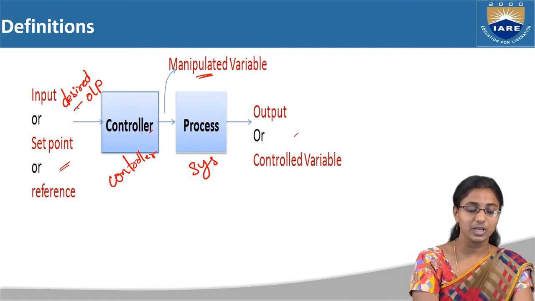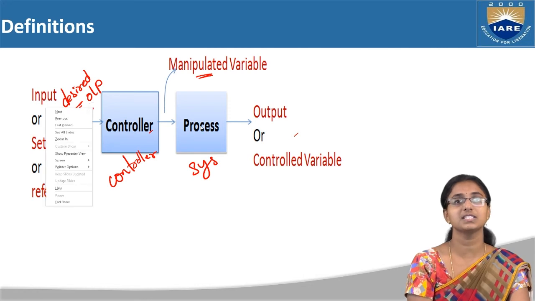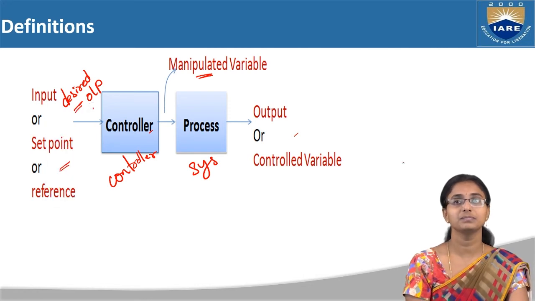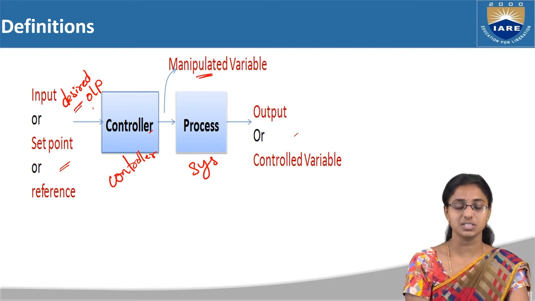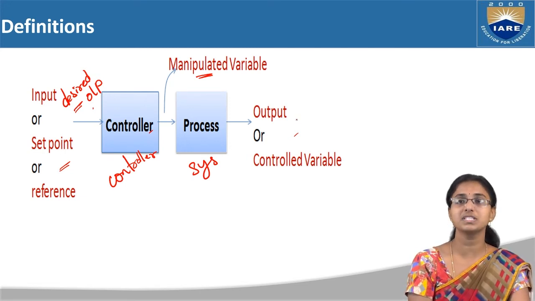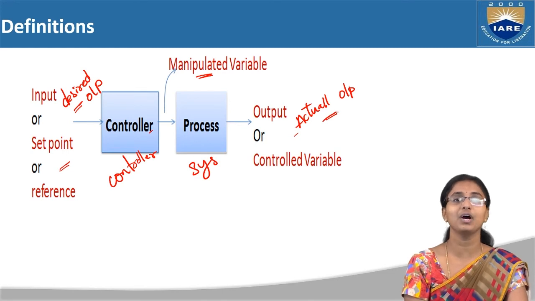Therefore, in a control system, input is also known as desired output. Then only we can say that this particular system is a control system. And now what is your output? Output is known as actual output. So this is the thing we have to remember.